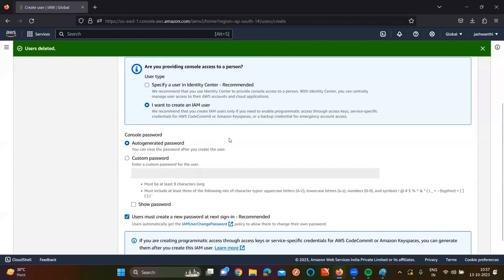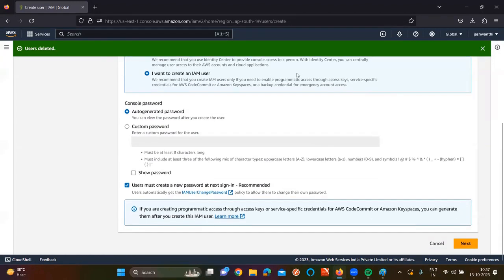For the password, you have two options: auto generate and custom. Generally we go with auto generate, or if you want, you can go with a customized password as well. In real time, we will give an auto generated password first, and we will give the credentials to the user. Then the user can change the password next time. So here I'm saying that the user must create a new password at next login. That means if I check this box, he will be able to change his password next time. If I don't check this one, he cannot change the password. I'm giving him permission. You can change the password later.